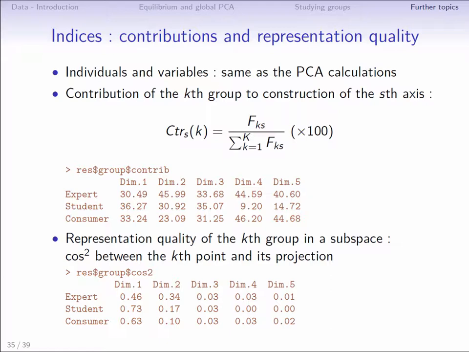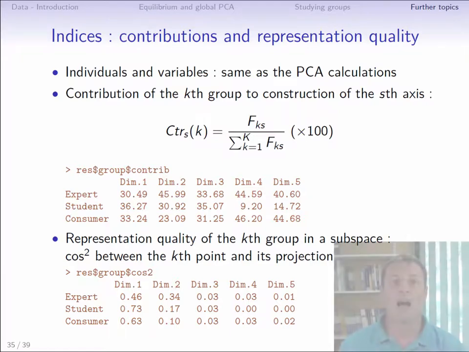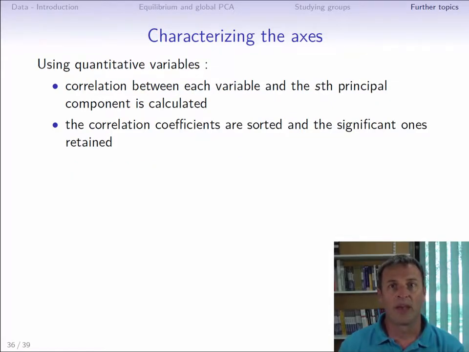We can then sum the squared cosines over several dimensions to calculate the representation quality in a plane or a subspace. As with other principal component methods, the dimensions can be characterized automatically by calculating the links between each variable and each dimension. This is particularly useful in MFA because the number of variables is often quite large.